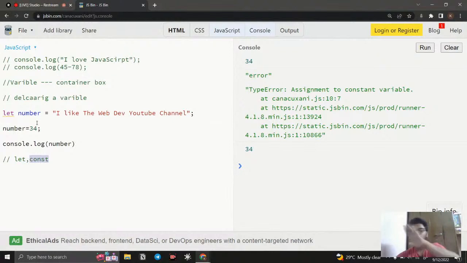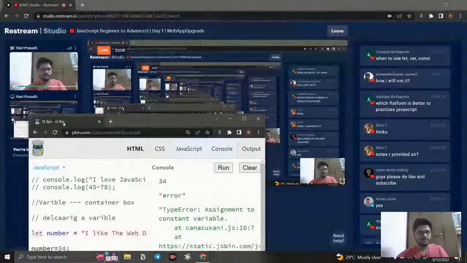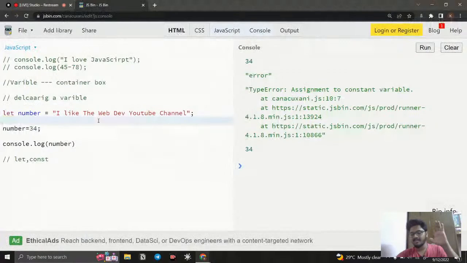So you can use const when your variable should not change. That is an important one. When you should not change it, you use const. When you use let, it means it is flexible, whenever you want you can use it. And var, like I said, don't use it. Okay, so that's it, this is about keywords.